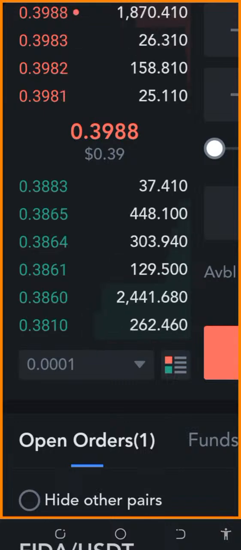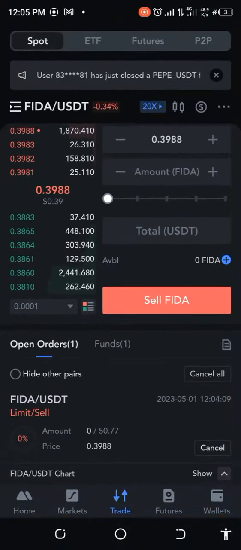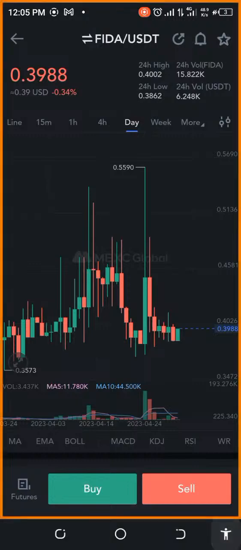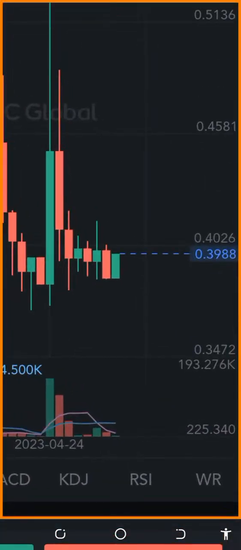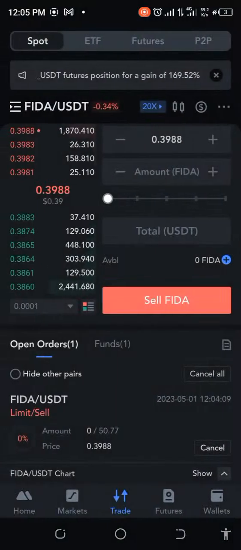So as you can see here, we just have to wait for the price to get to that point. So let me just check what's going on in the chart. Okay? So the price currently is 39.88. But if the price goes higher, then that means that there will be more people who will be willing to buy at a higher price. So this may just be a slight waiting game. Let's wait and see how this goes, and I'll be back to give you the results.